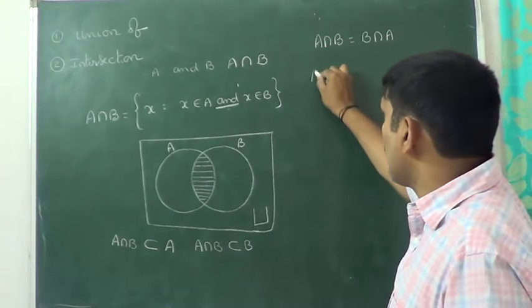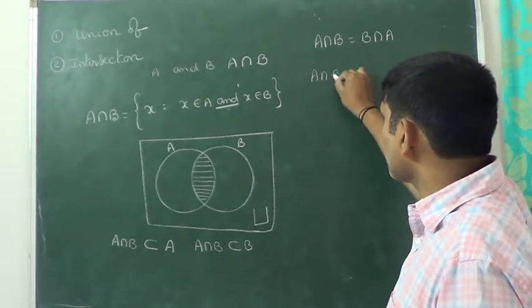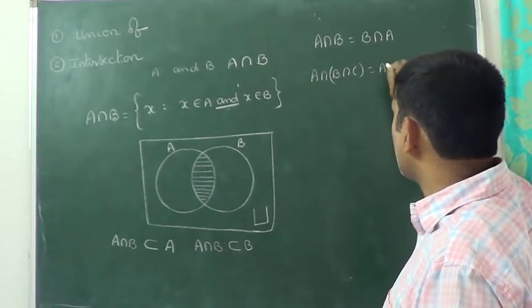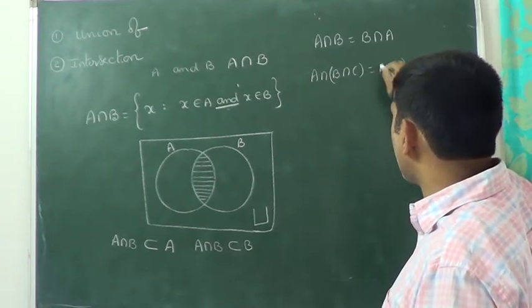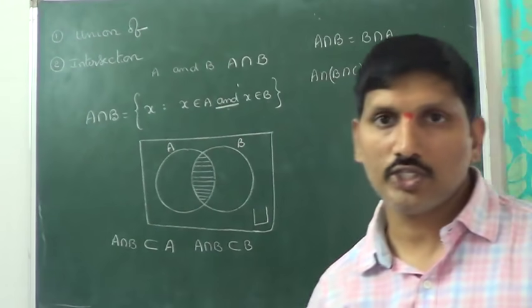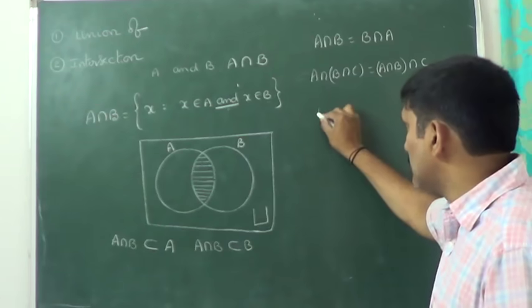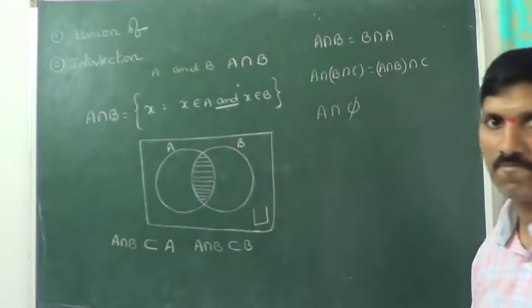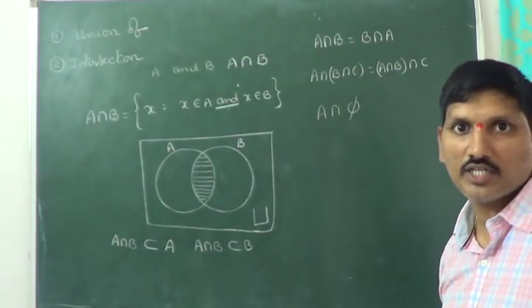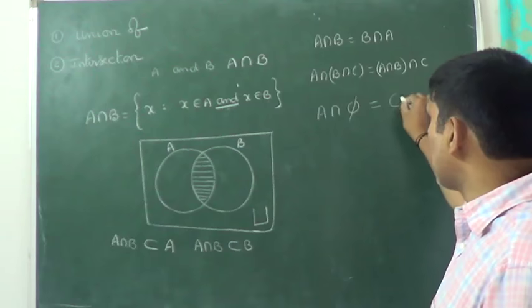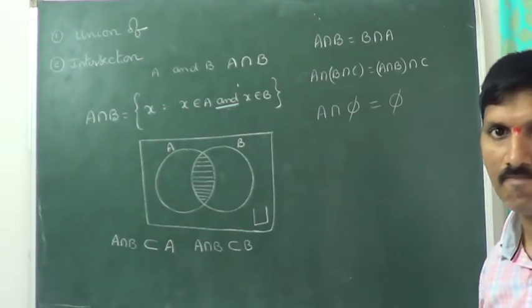Next one, A intersection (B intersection C) is equal to (A intersection B) intersection C. That is the associative law. Next we can write A intersection empty set. What about A intersection empty set? You will get the empty set only.